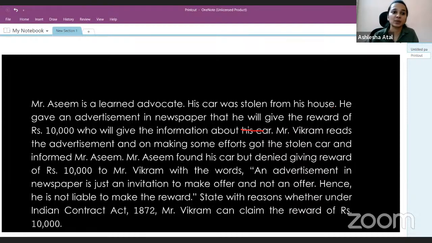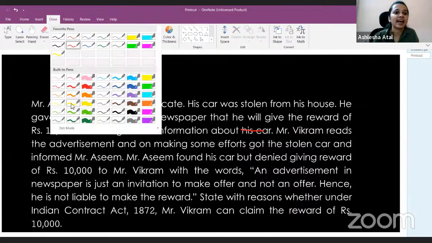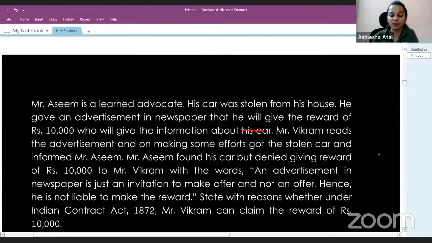So here in the situation, a general offer is coming into existence, and as we all know, a general offer is something which can be accepted by public at large. So in the situation, Mr. Vikram can claim the reward. He is eligible to claim the reward of rupees 10,000. Let's move on to the next question.